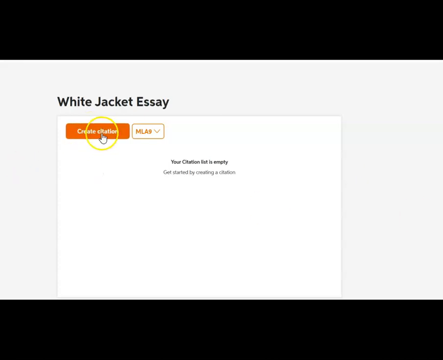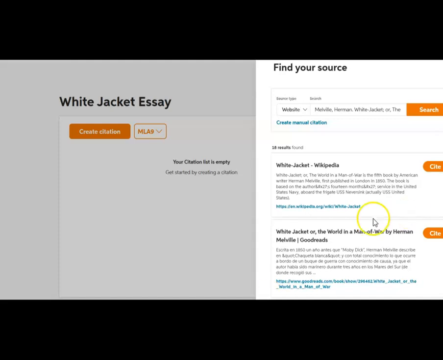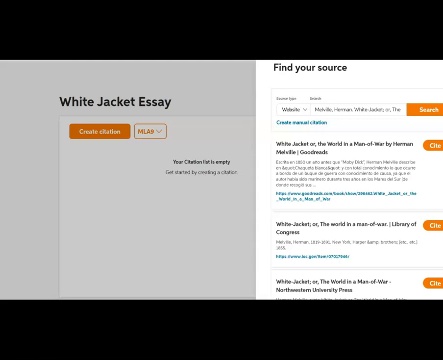So I just copied and pasted that citation from EasyBib, and let's see what happens. Okay, we don't want Wikipedia. It's from Goodreads.